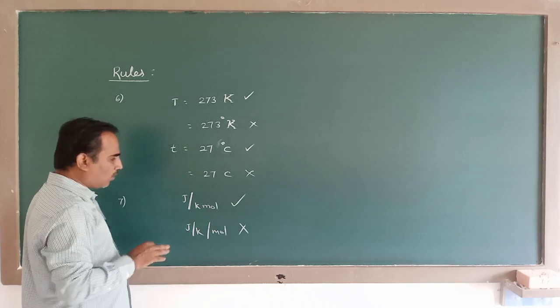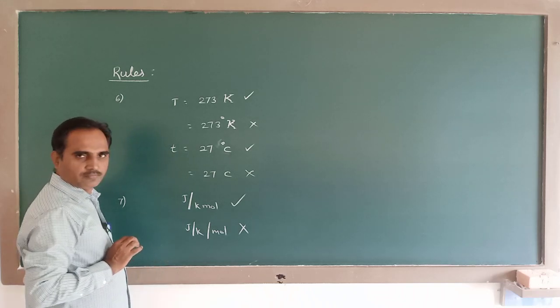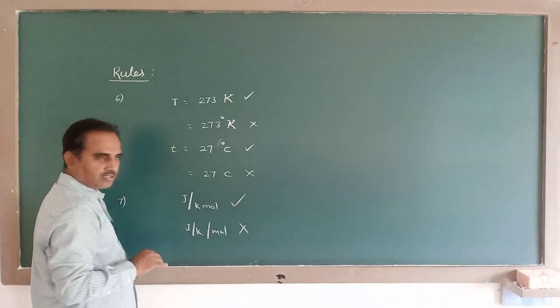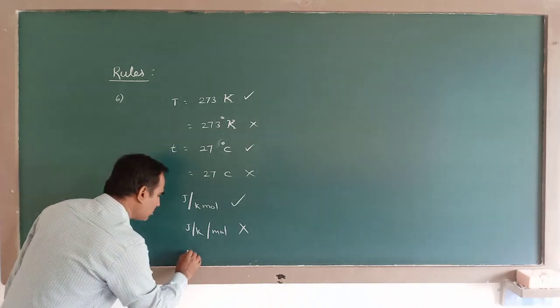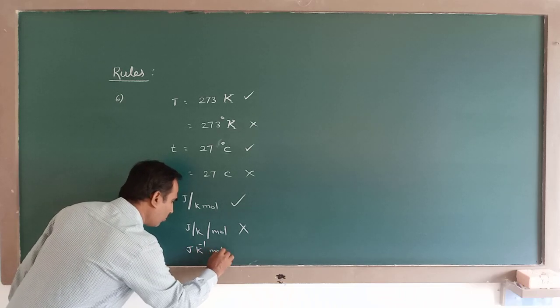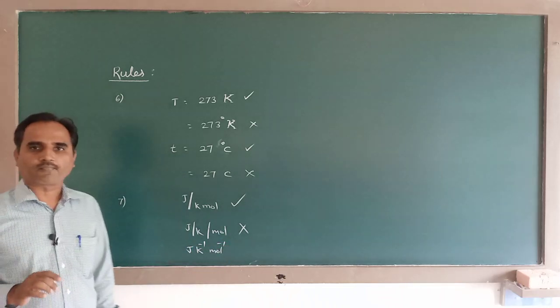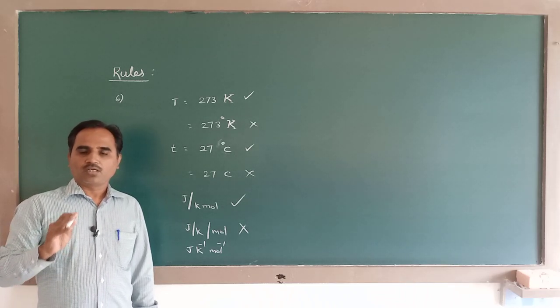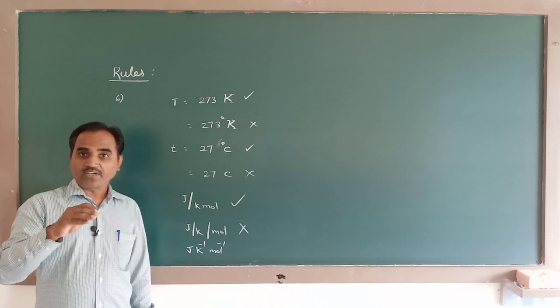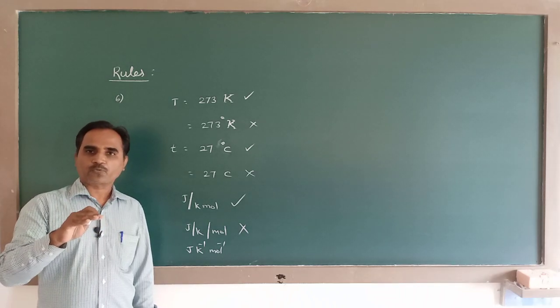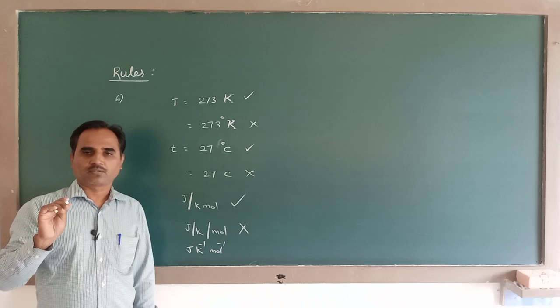And further, to avoid this confusion, what we do is, we give negative powers for the units in the denominator. The same thing can also be written like this. That means the units which are in the denominator can be expressed as negative powers.